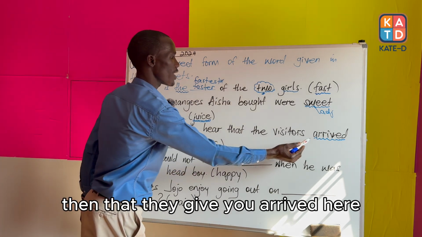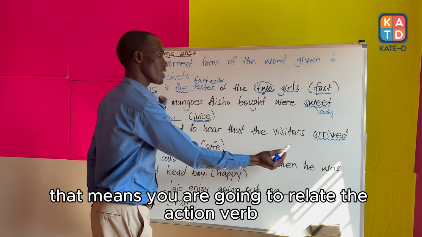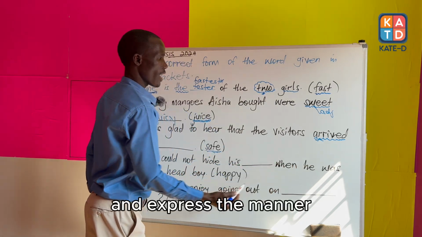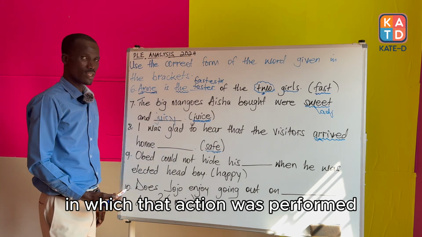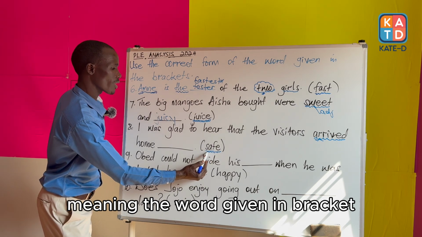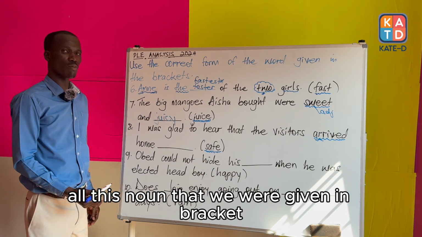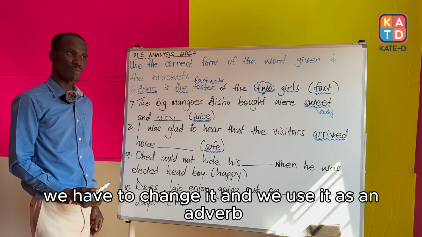Being that they gave you arrived, here that means you are going to relate the action verb and express the manner in which that action was performed. Meaning, the word given in the bracket, we have to change it and we use it as an adverb.